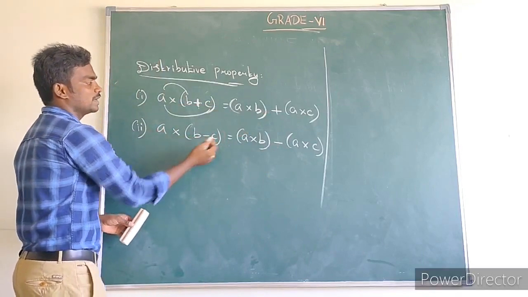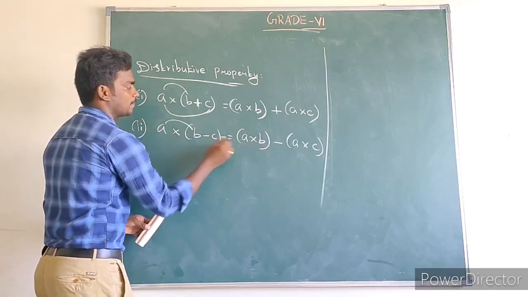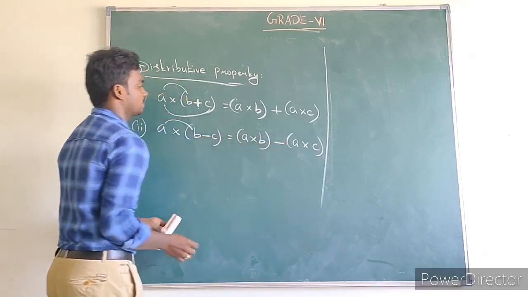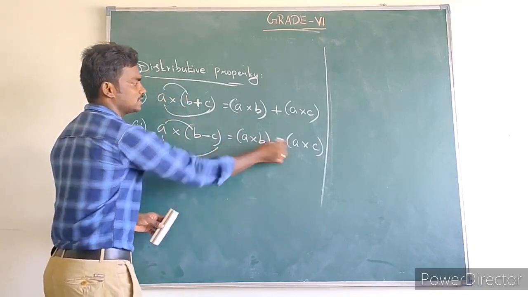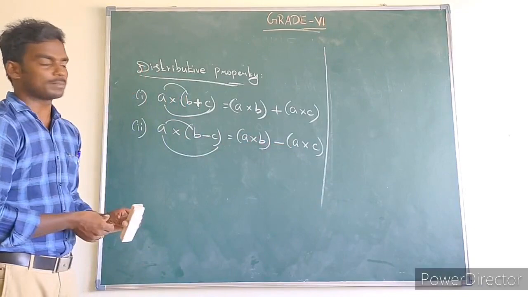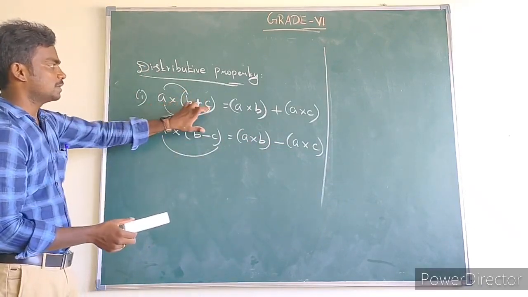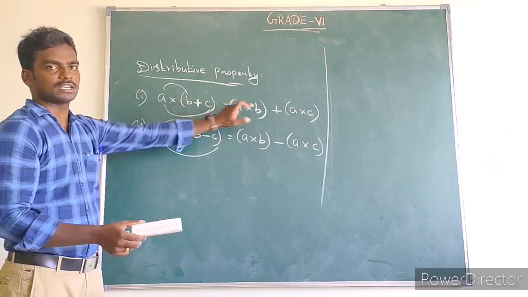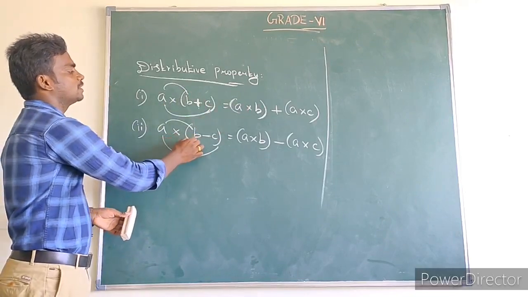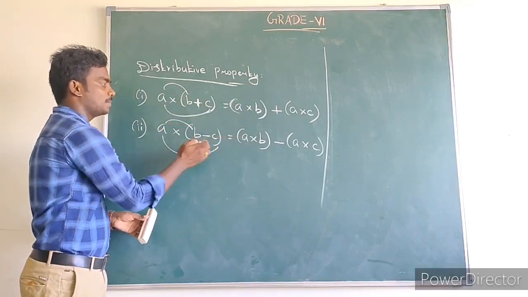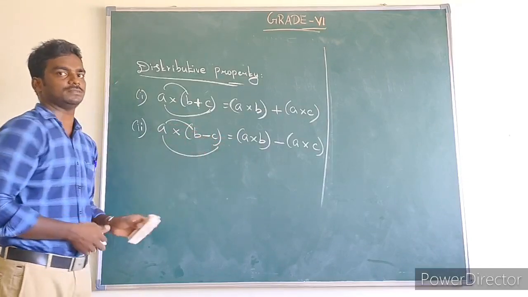A into (B minus C) is equal to A multiplied by B minus A multiplied by C. So this is called the distributive property of multiplication over addition and subtraction.